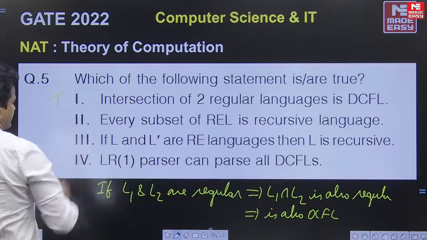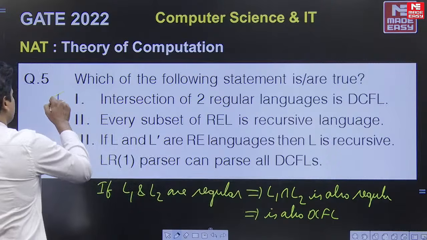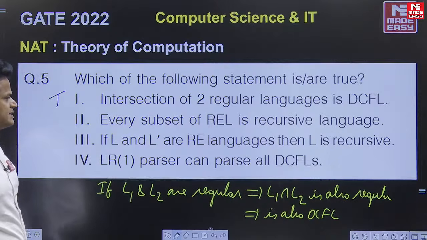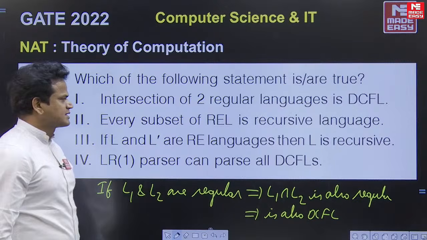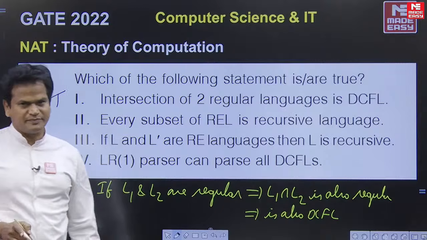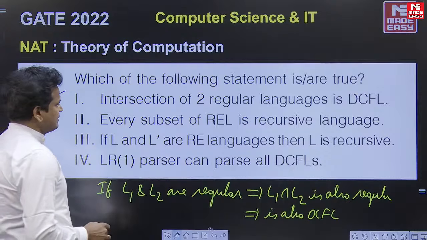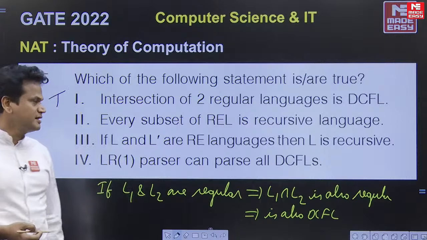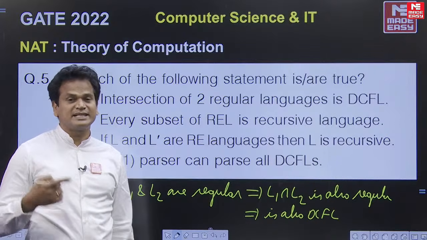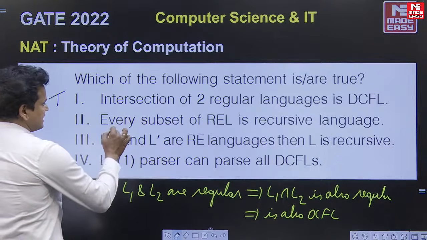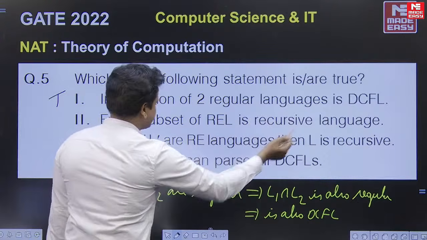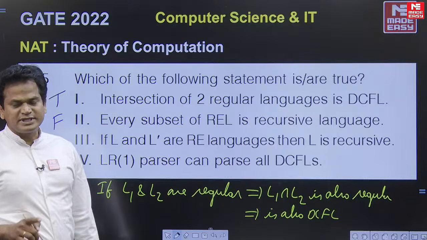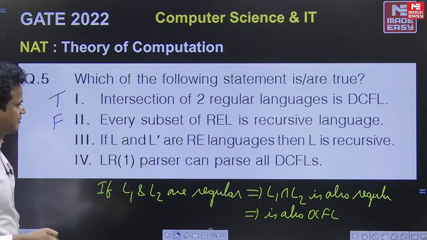This is a true statement. Next, every subset of a recursively enumerable language is a recursive language. Actually, subset is not closed under any language. If the statement were that the set of recursive languages is a subset of the recursively enumerable languages, that can be a true statement. But here the statement given is every subset of a recursively enumerable language is recursive. This may not be true, so it is false. Simply, subset is not closed under any language.